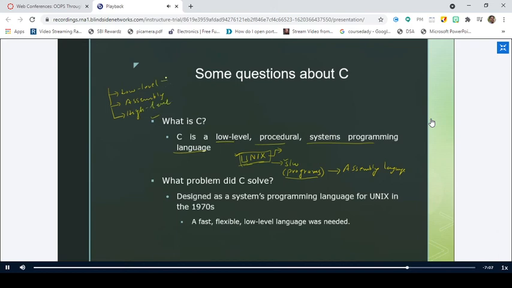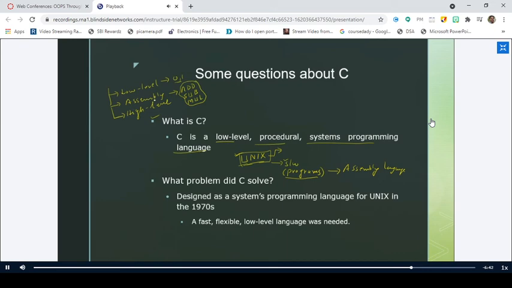Low level means it is also called machine-level language, where we express everything in terms of zeros and ones. Assembly language means we use mnemonics, right? For addition, we use a command like add. For subtraction, we use a command like sub. For multiplication, we use a command like mul. So these are called mnemonics, right? But this is simpler when compared to low-level language.